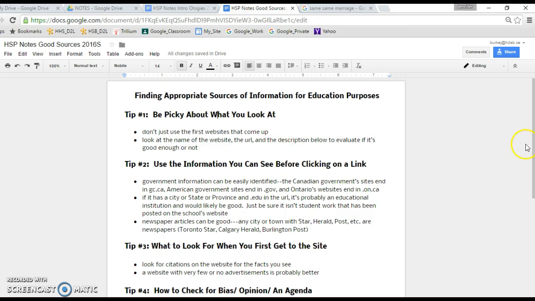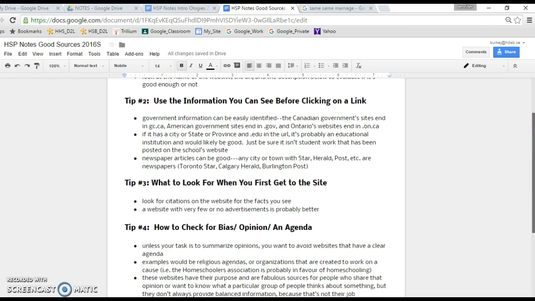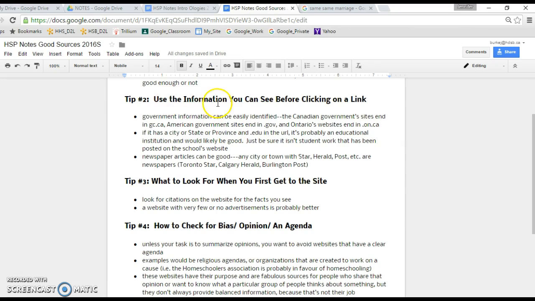Okay, so there is information on your Google list that you can look at. So that's tip number 2, actually, is to use the information you can see before you click on a link. And you can see that even in the end of the URL, .gc.ca is the Canadian government, .gov tends to be American government sites, .on.ca are the Ontario government's websites. So you can certainly tell where something is coming from that way.